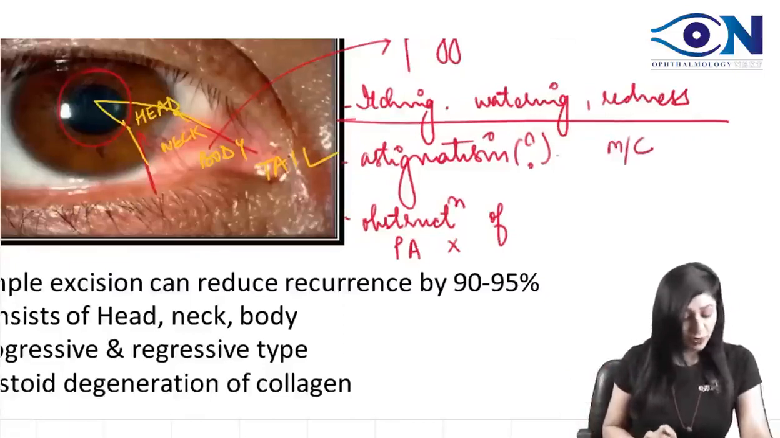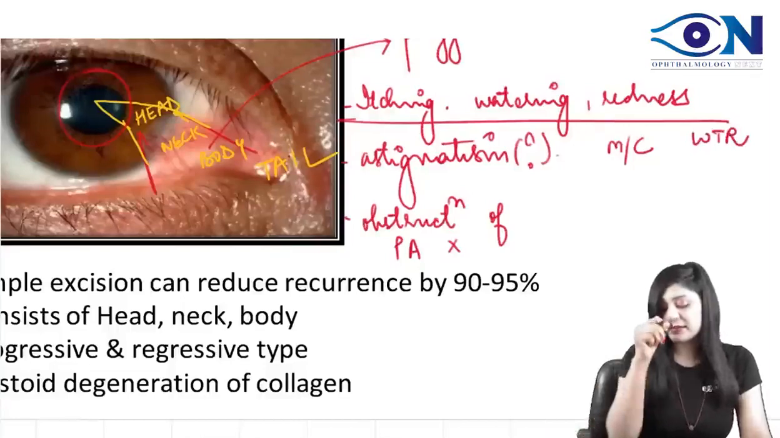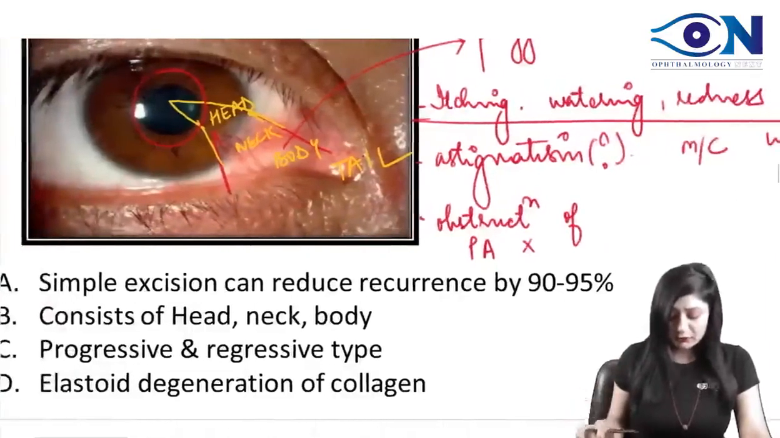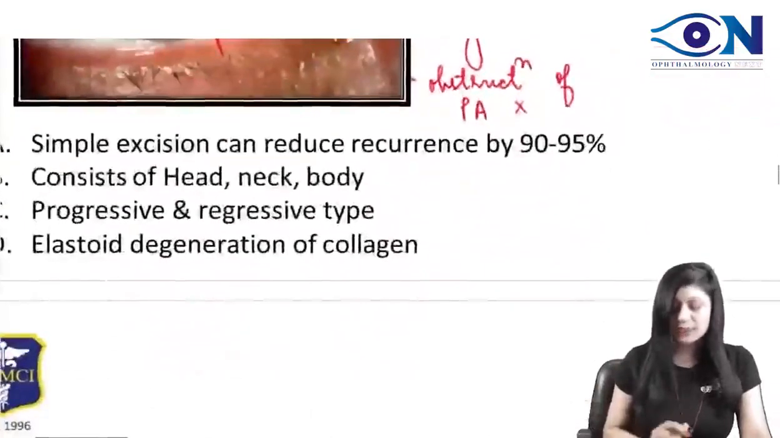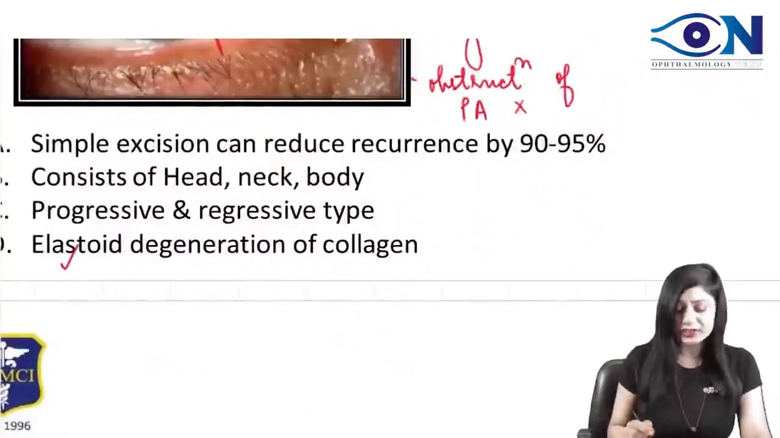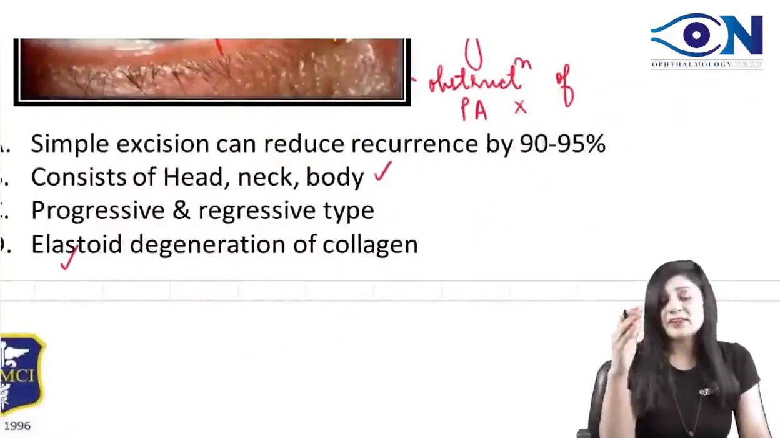And what is the type of astigmatism? Yes, very good. It is with the rule astigmatism that it is causing. Now, if you see, two options we have already ruled out. So this is also correct, that it is having the elastotic type of degeneration. It consists of head, neck and body. Okay? Now, can it be progressive and regressive?